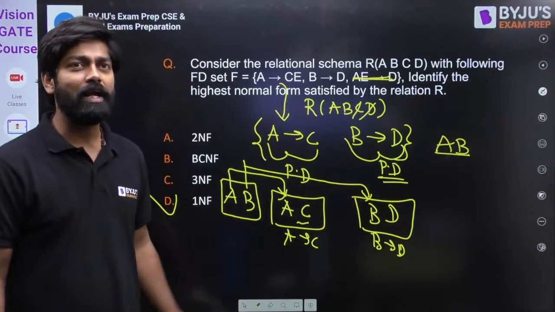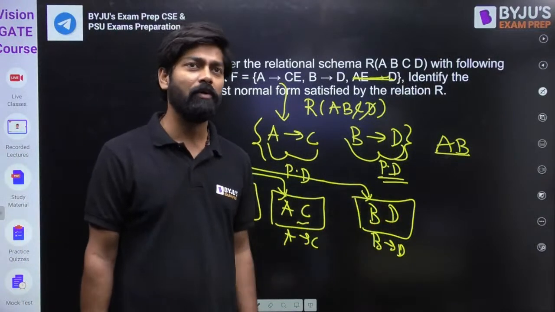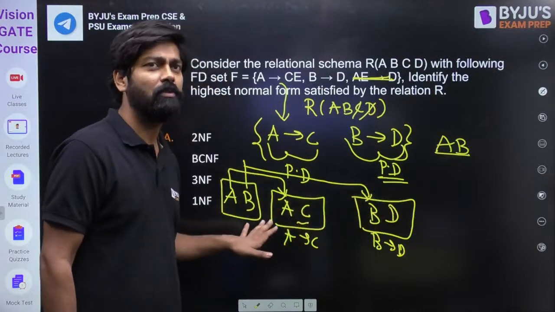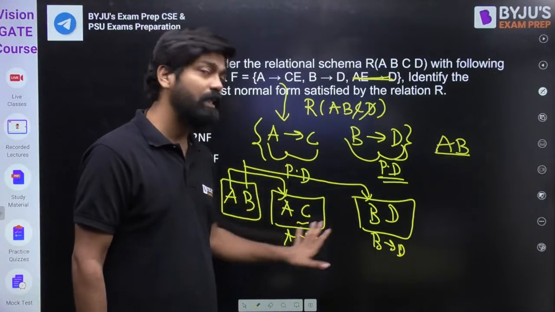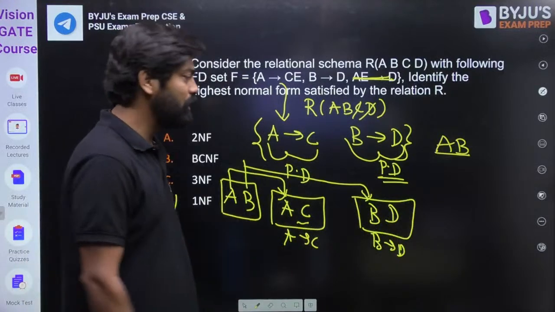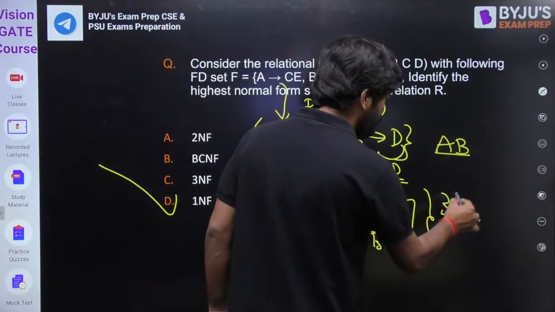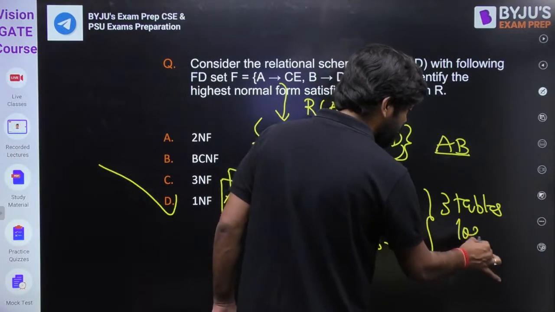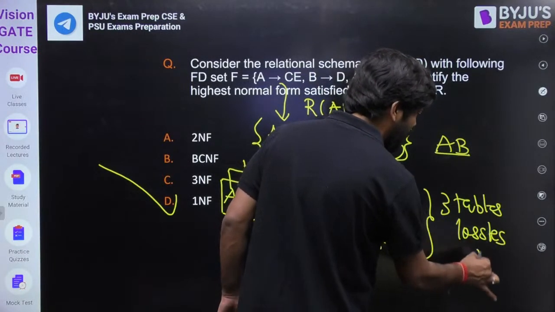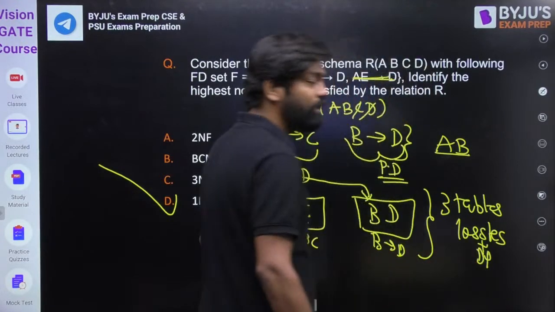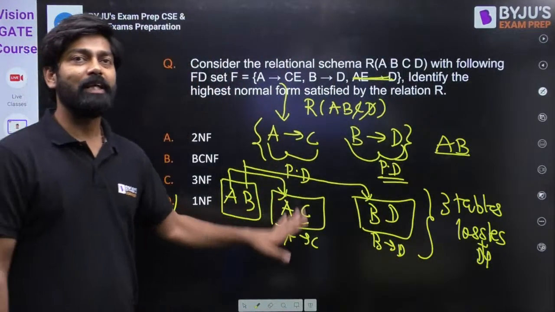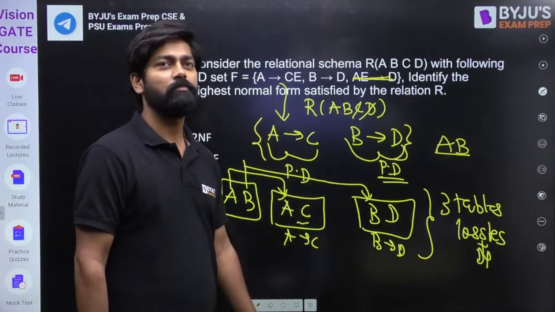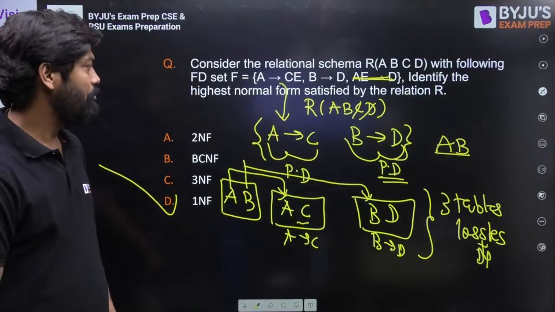3 tables are required, and it is lossless also, it is dependency preserving also. Even for 3NF also, 2 tables are required. Even for BCNF also, 3 tables are required. Is that clear? So here we have 3 tables, not 2 tables, my dear friend. 3 tables, and it is lossless, and it is dependency preserving. 3 tables are required for 2NF also, and for 3NF also, and for BCNF also. Fine, is that clear? Please reply.